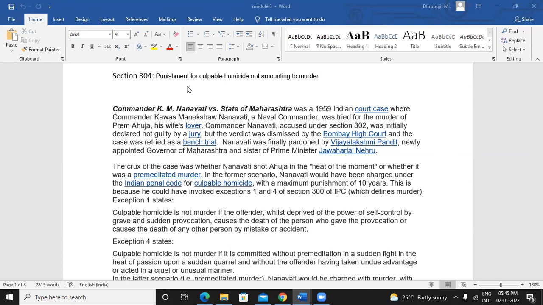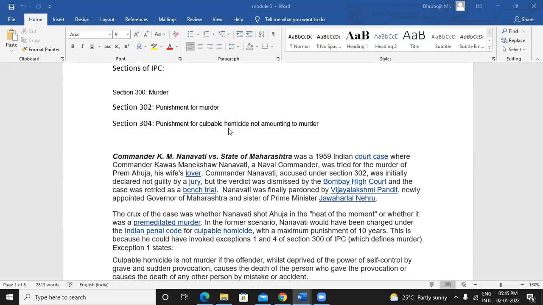So many grounds are there. Because of any of those reasons a person is killed, it's not pre-planned. Okay, so this section was also added over here. Finally it was not culpable homicide, but it is murder only.